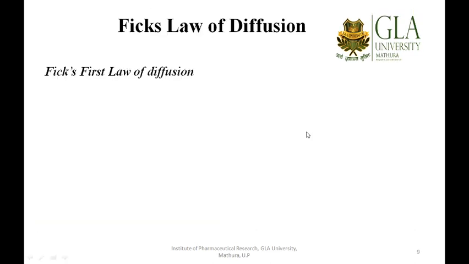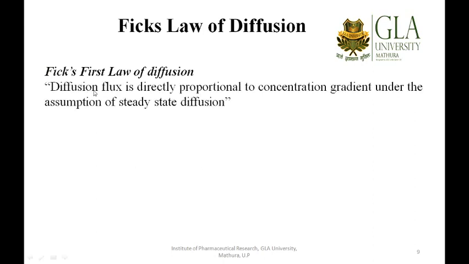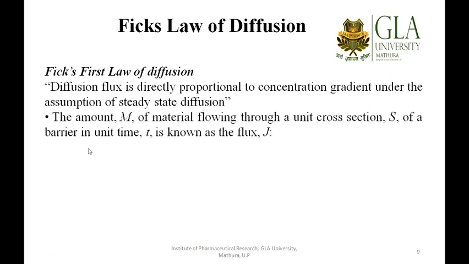So let me quickly come to Fick's laws of diffusion. There are two laws basically. The first law says that the diffusion flux is related to the concentration gradient. The higher the drug concentration gradient, the higher will be the drug diffusion flux. So how can we relate this with the equation?